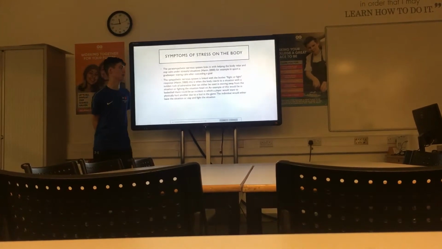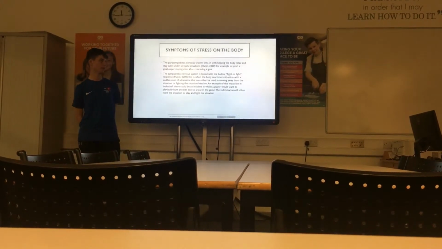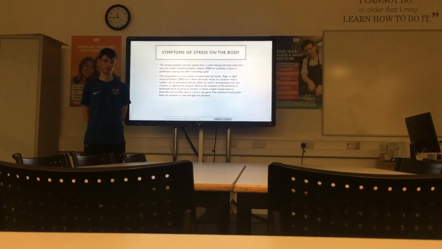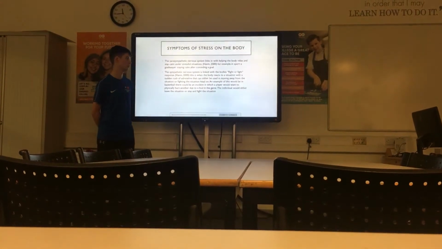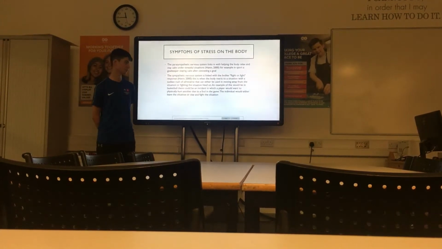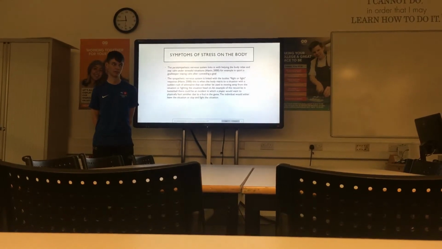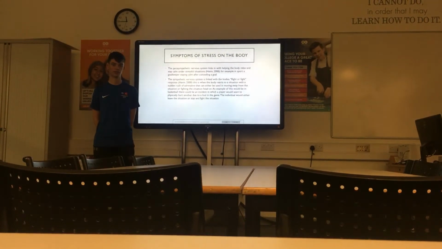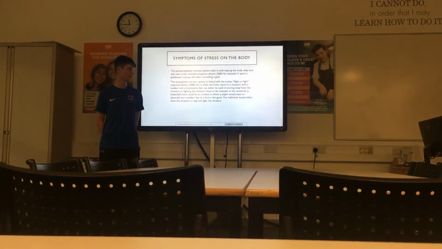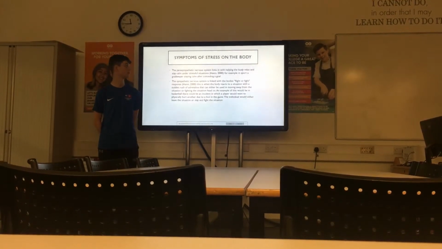Then there's the symptoms of stress in the body. So there's the parasympathetic nervous system, which relaxes and helps the body stay calm in certain situations. So, for example, a goalkeeper staying calm after conceding a goal in a game. And then there's the sympathetic nervous system, which is basically the fight or flight system. So basically, if there's a situation in a game of football, the individual can either confront the situation head on or leave the situation.